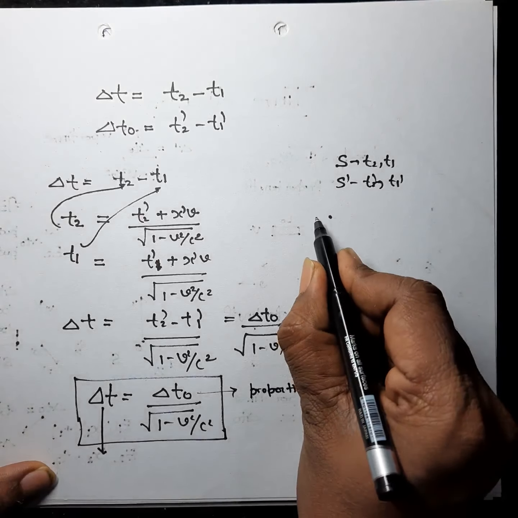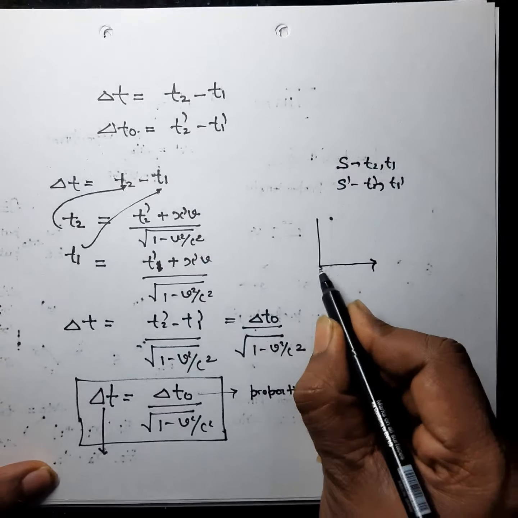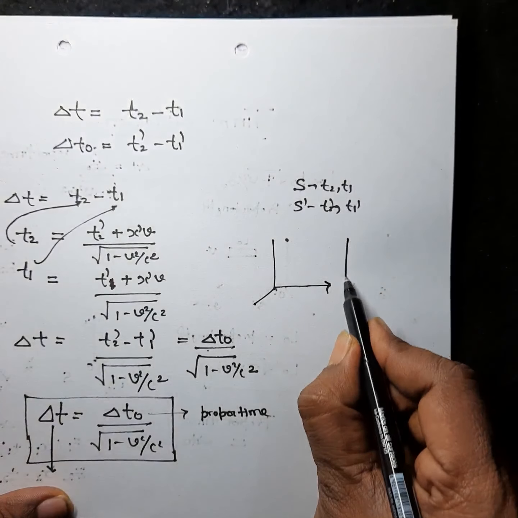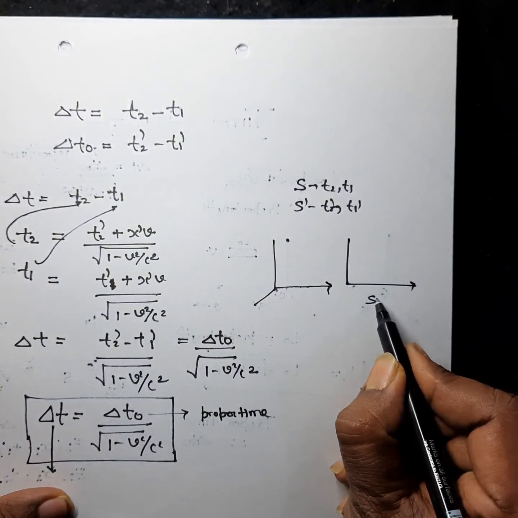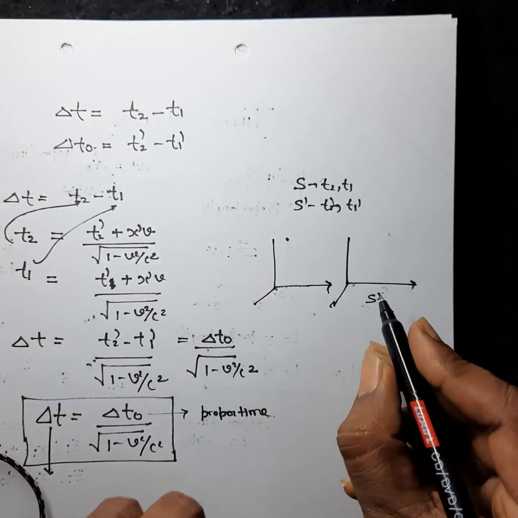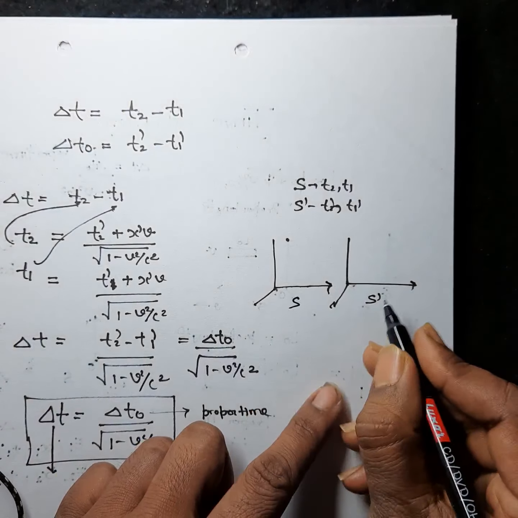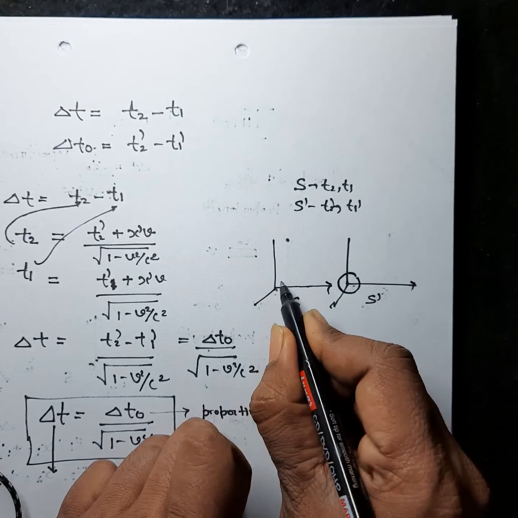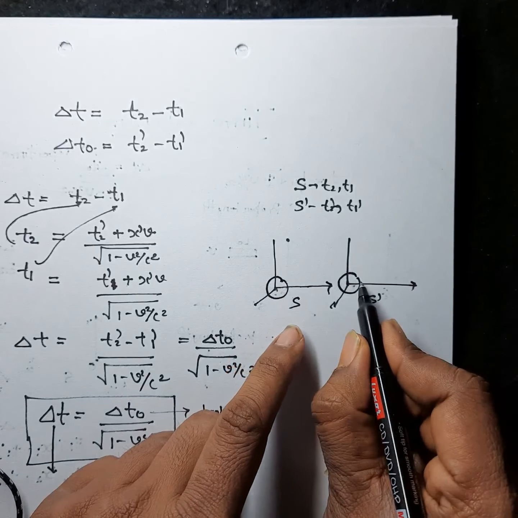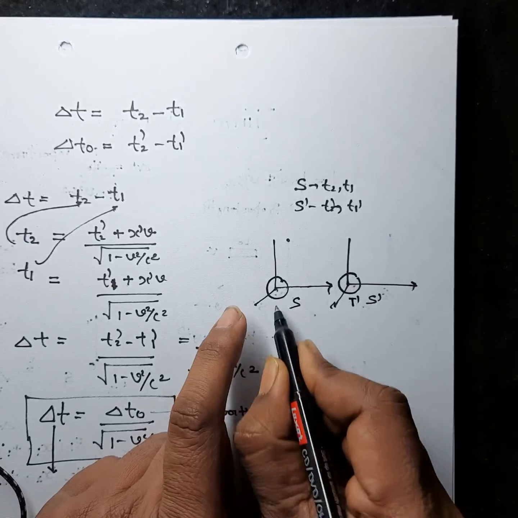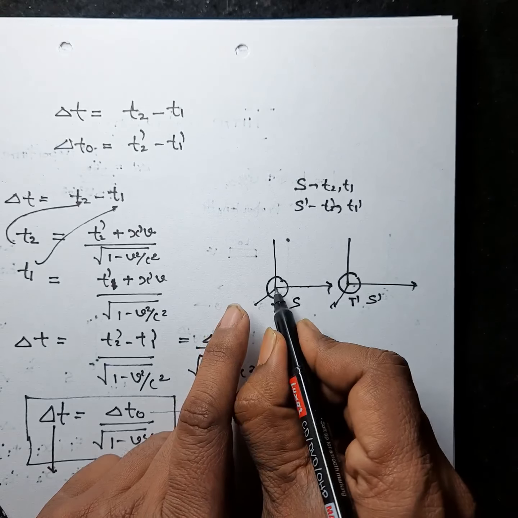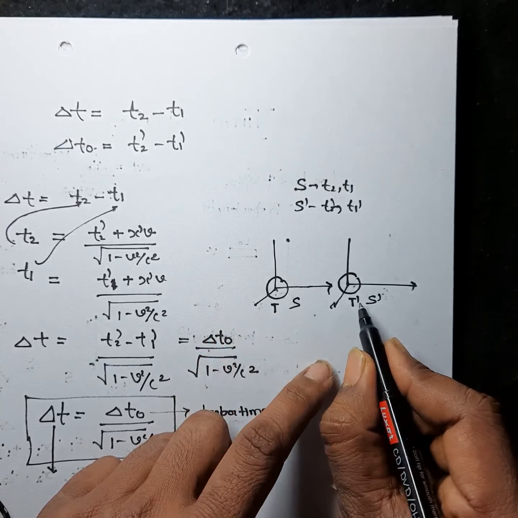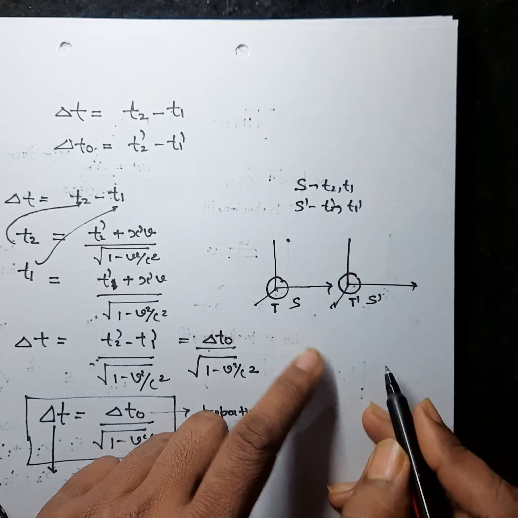Suppose there are two frames of reference, S and S dash, with one clock in each. Suppose this clock is called t dash and this is t. The clock t is at the origin of the S frame of reference, and clock t dash is at the origin of the S dash frame of reference.